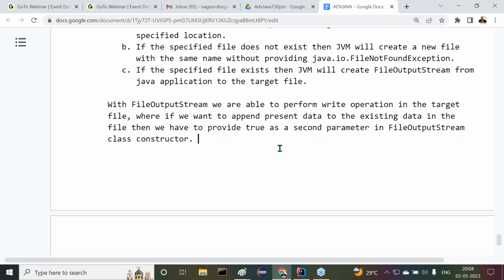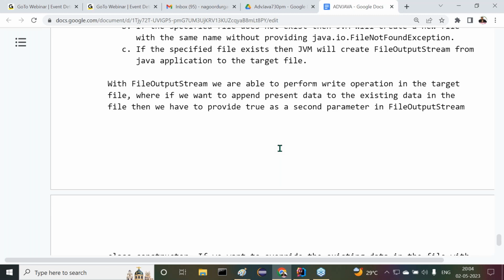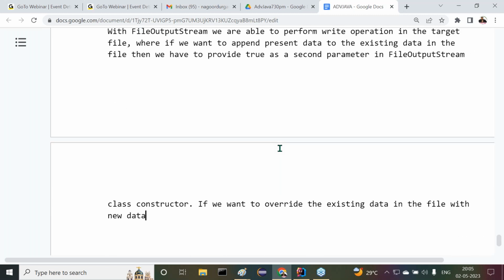Then what is the reverse case? Can you tell me, if we want to overwrite the existing data in the file with the new data, with the present data, then what we have to provide there?